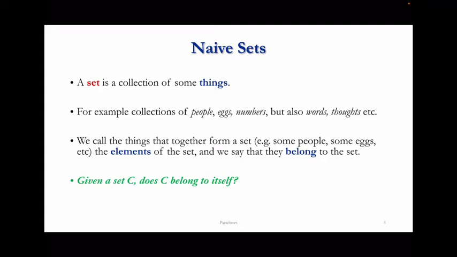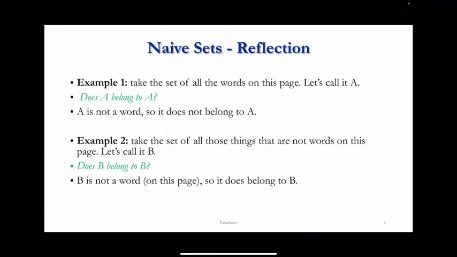Now, given a set C, one might ask this question: does C belong to C? Does C belong to itself? And one will clearly see that sometimes yes, sometimes not. In some cases, a set C will belong to itself. In some other cases, a set does not belong to itself. So let's see two examples. So take the first example.